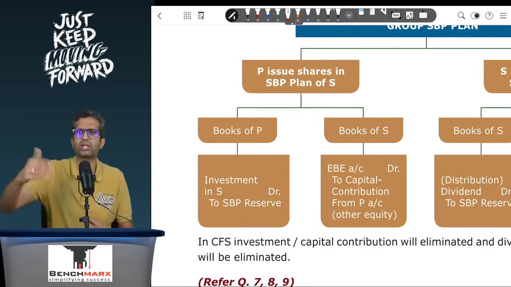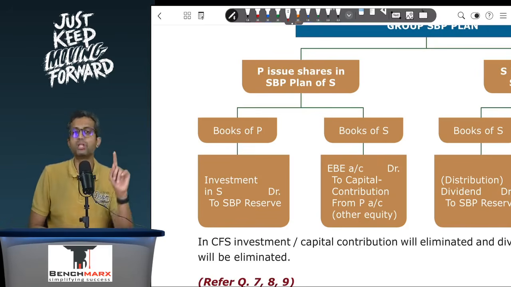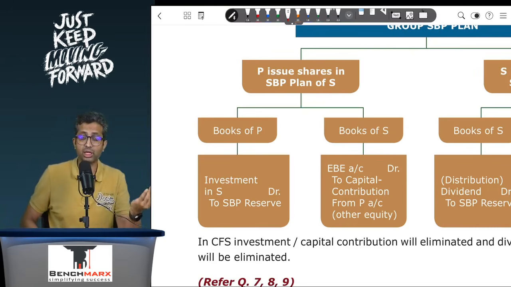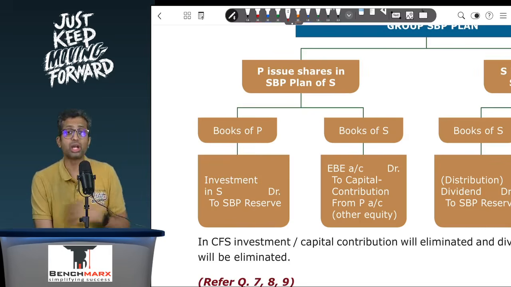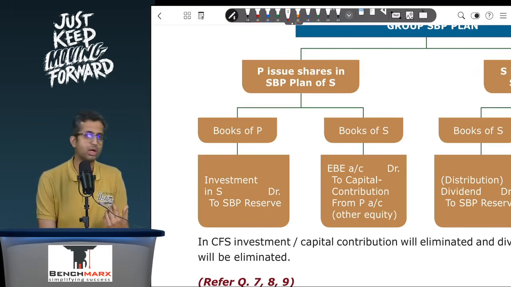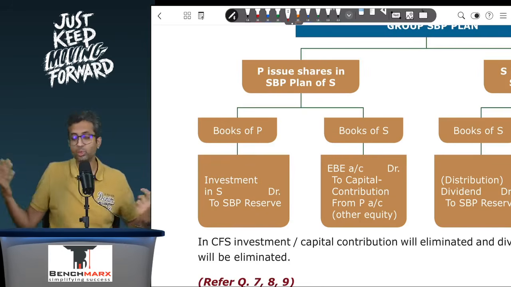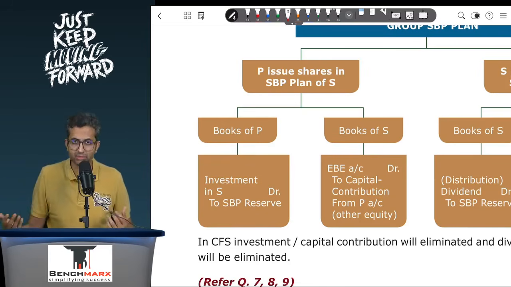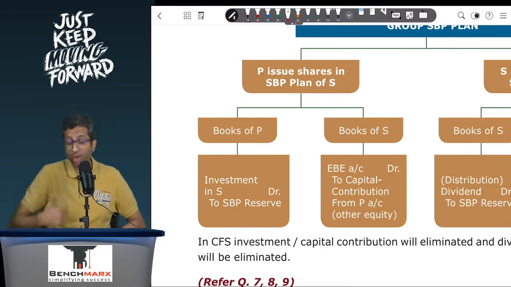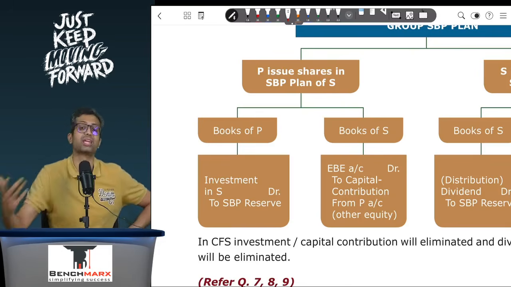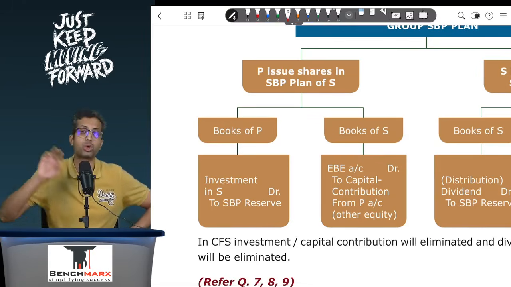Well, people will say, let us say I will debit the subsidiary. If you debit the subsidiary, you are telling the reader that money is receivable from the subsidiary. In general, money is not receivable from the subsidiary, and hence you can't even debit the subsidiary. Then what will you debit? Well, that's a question mark. But what will be credited? Well, stock options outstanding or share based payment reserve. If you are going to issue shares in the future, you are going to issue your own shares, and hence your SBP reserve will be credited. So that is clear. But then what is debited?